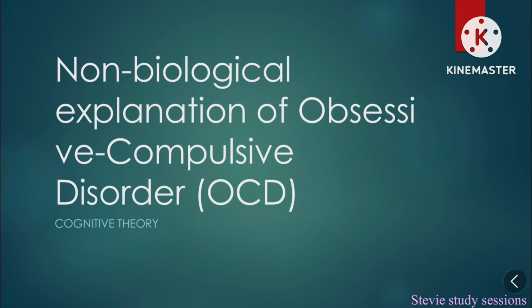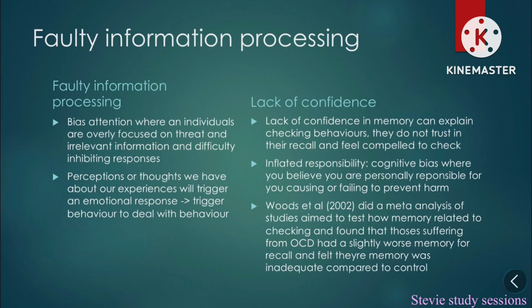The non-biological explanation of OCD, the cognitive theory. Faulty information processing is when biased attention is paid on a threat or irrelevant information and it's difficult to inhibit responses. Perceptions or thoughts we have about our experiences will trigger an emotional response, which will lead to us triggering a behavior to deal with this response.